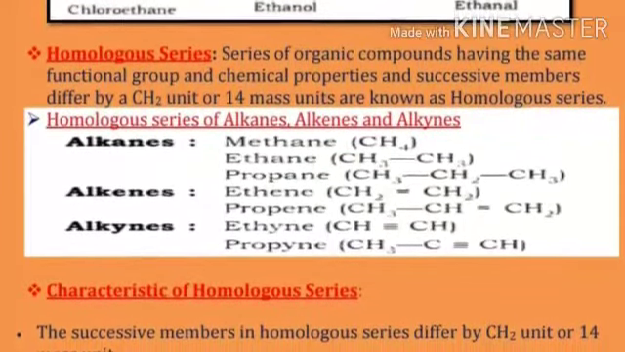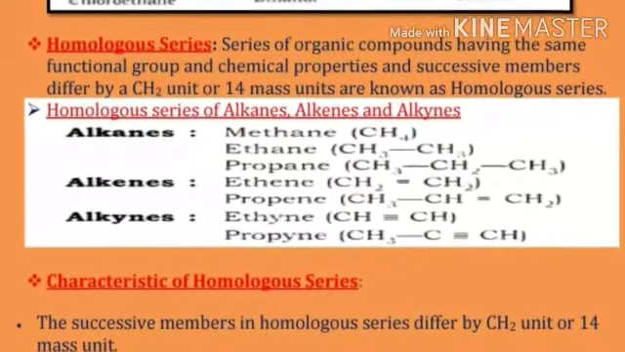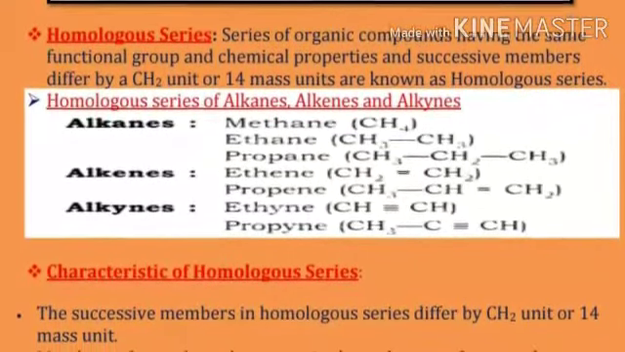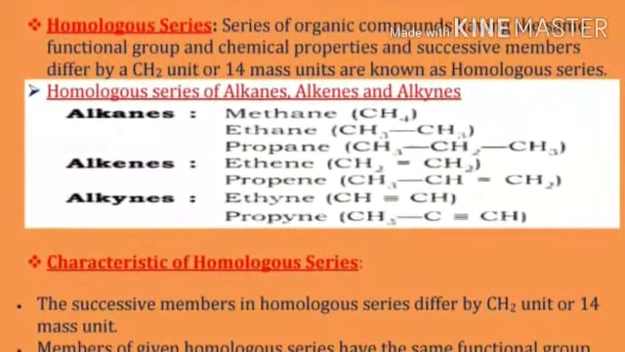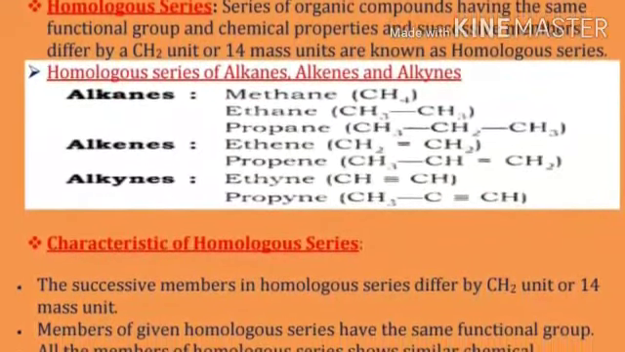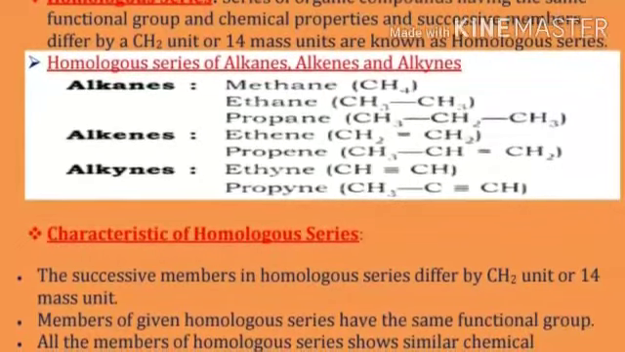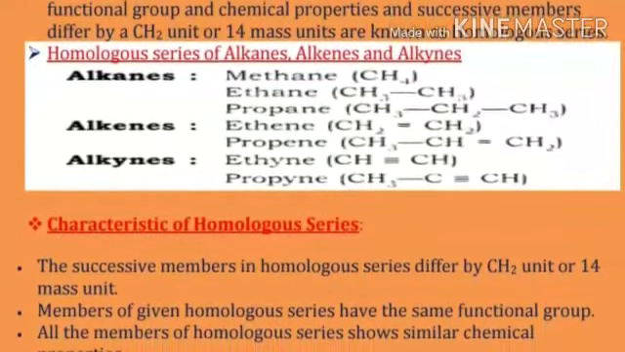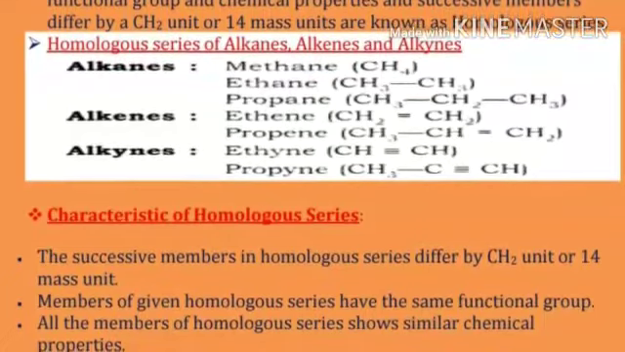Characteristics of homologous series. The successive members in a homologous series differ by a CH2 unit or 14 mass units. Members of a given homologous series have the same functional group. All the members of a homologous series show similar chemical properties.